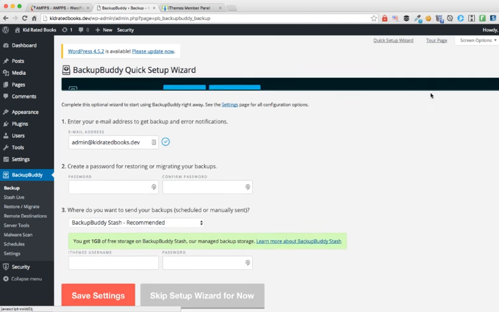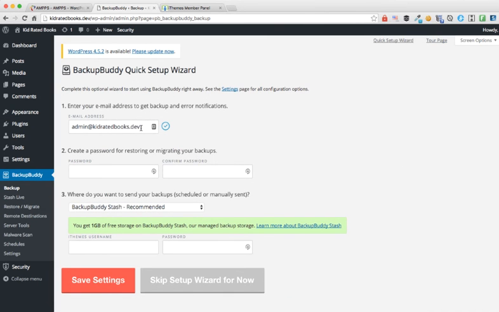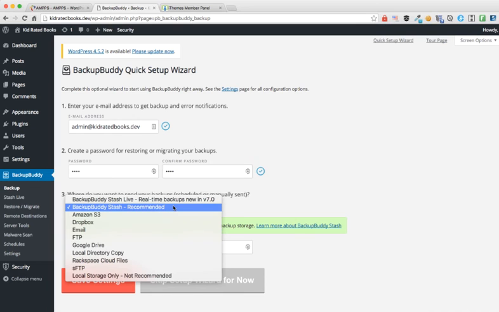I'm going to dismiss this. Now, if you want to get error notifications, which I highly recommend, go ahead and enter your email address here. To restore or migrate your backups, a password is recommended, so go ahead and do that. I'm just going to enter something quick and easy now. And then it'll ask you where do you want to send your backup, scheduled or manual. Now this is up to you.